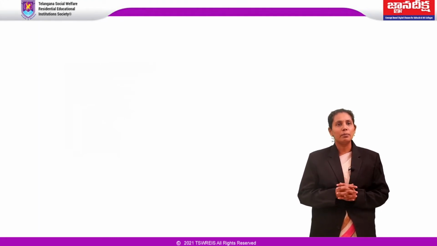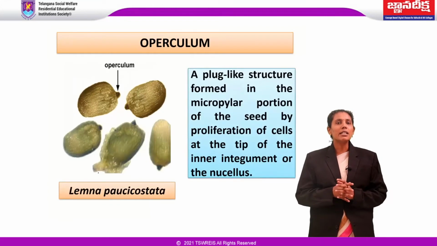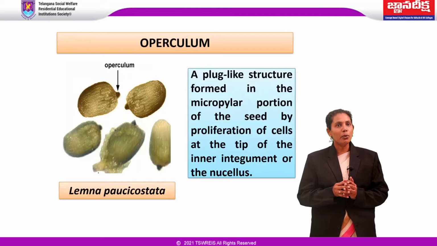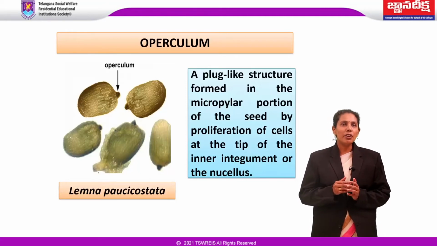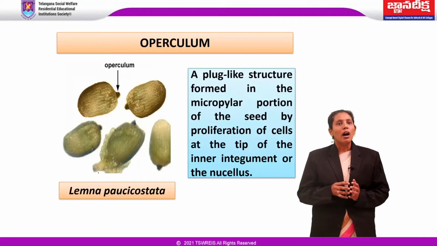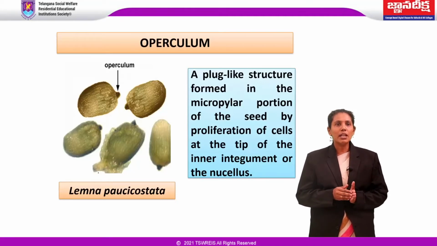Next one is operculum. The term operculum is applied to a plug-like structure formed in the micropylar portion of the seed by proliferation of cells at the tip of the inner integument or the nucellus. An operculum has been observed in seeds of many monocotyledonous families such as the Commelinaceae, Musaceae, Lemnaceae and Zingiberaceae and a few dicotyledonous families like Bignoniaceae and Nymphaeaceae.